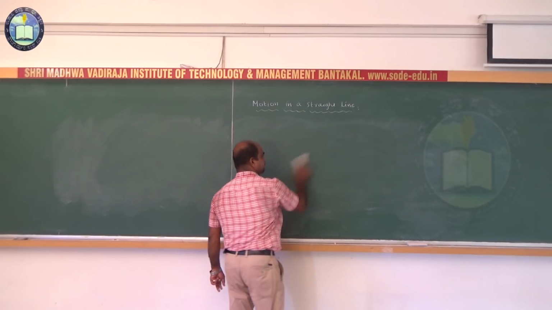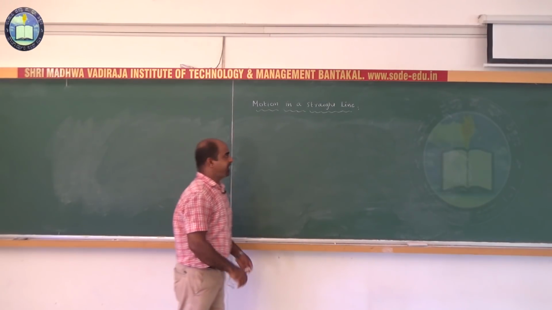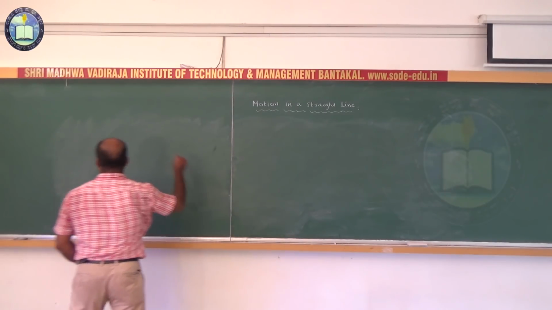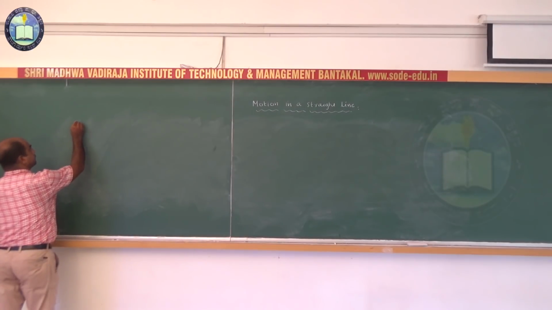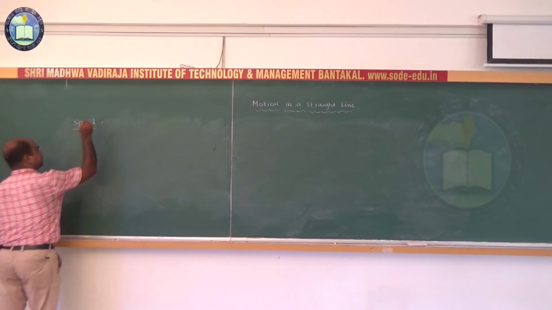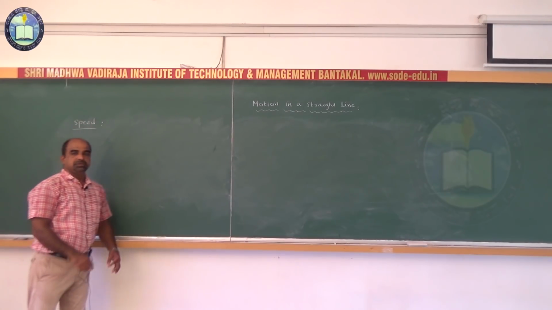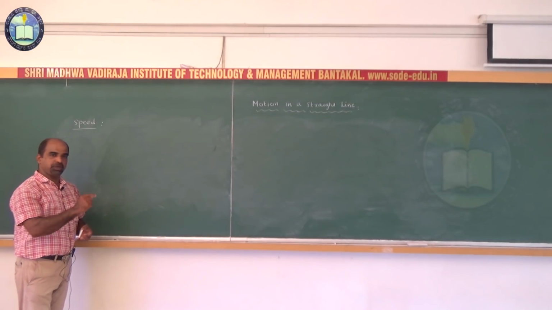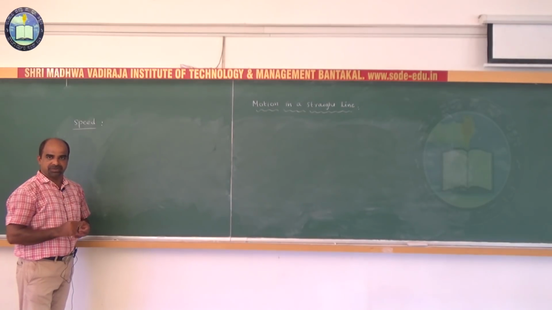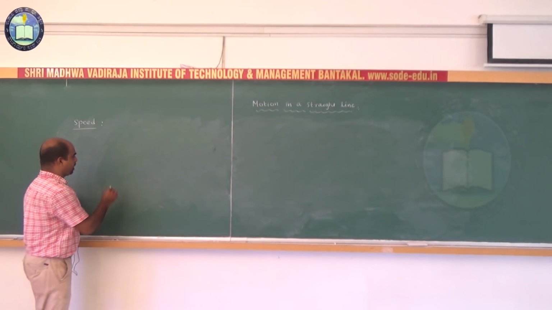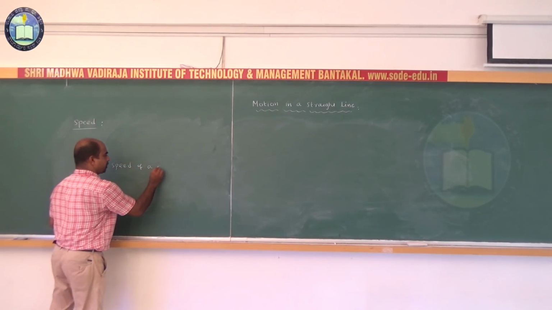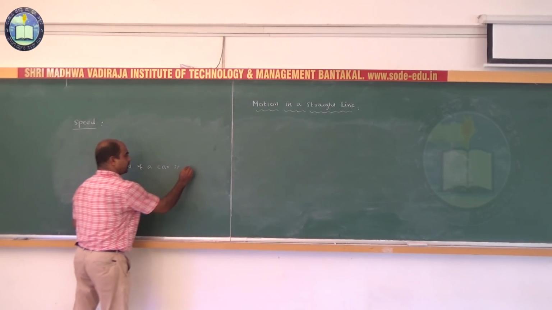So what is speed? What do you mean by speed? You know, I think the speed of a car is 60 kilometer per hour. Isn't it? The speed of a car is 60 kilometer per hour.